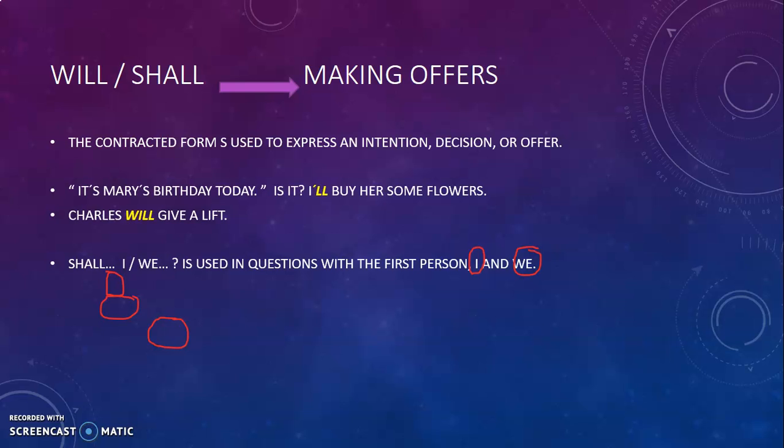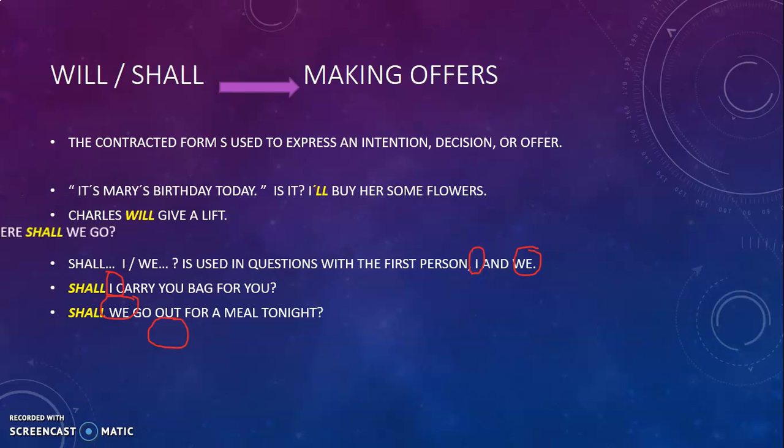Shall I or shall we is used in questions with the first person, I and we. Here we need to be careful. We use only shall for I and we. You need to remember this. Example: Shall I carry your bag for you? Shall we go out for a meal tonight? Where shall we go?